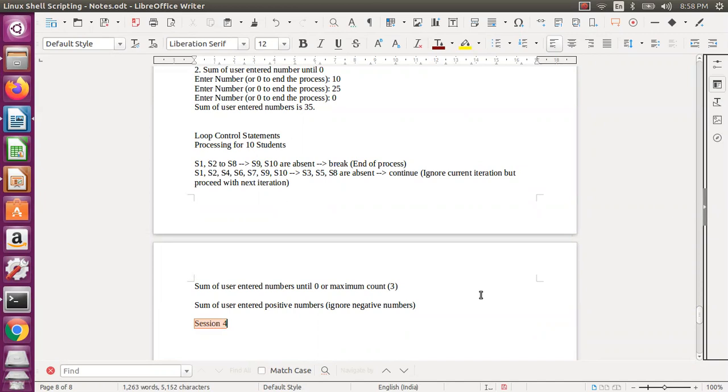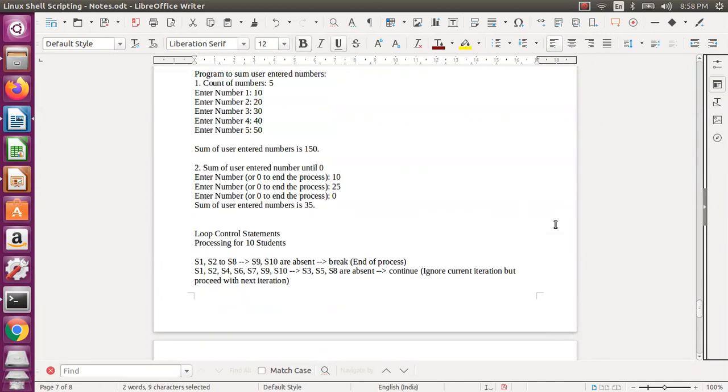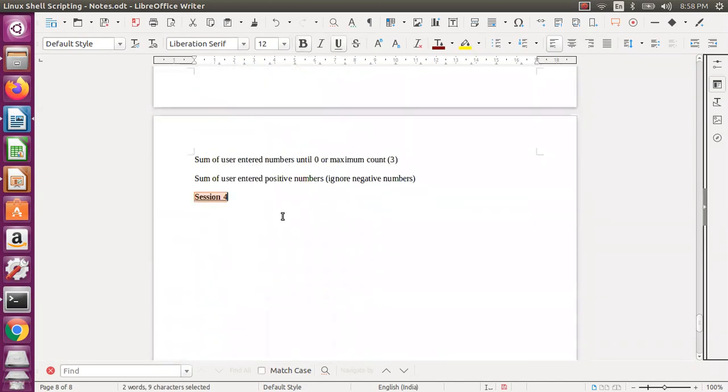Let us see a program on that in session 4, nested loops. First we'll try to understand and then we'll see the program. Since the documents are already there, I'm not reopening that. So nested loops means what actually? A loop within a loop.